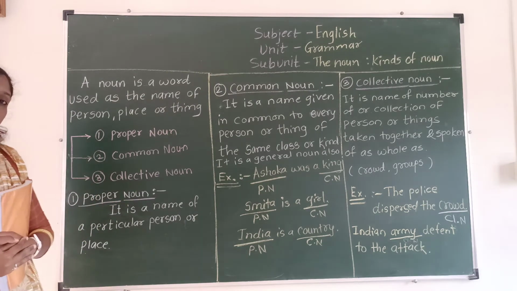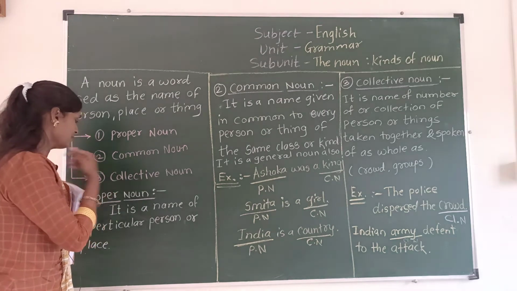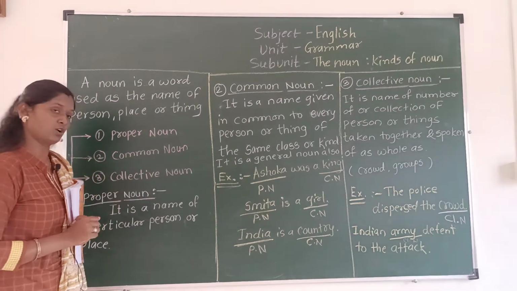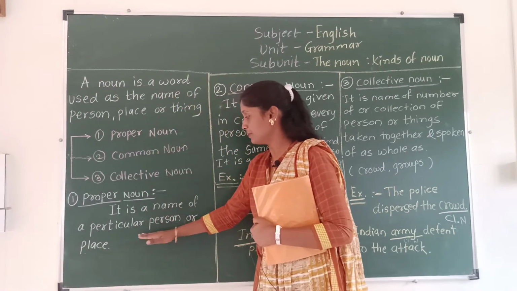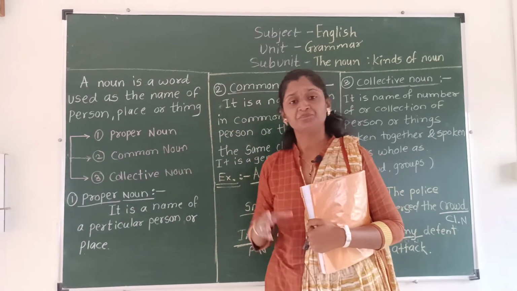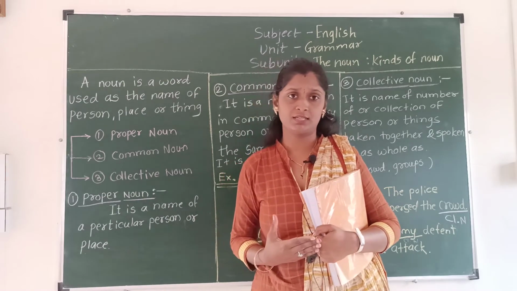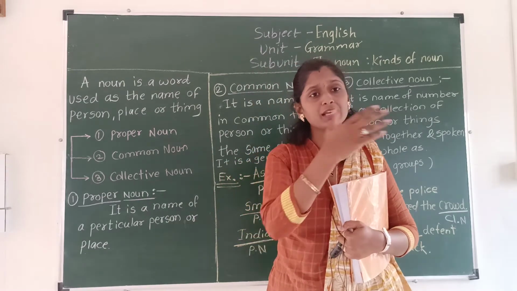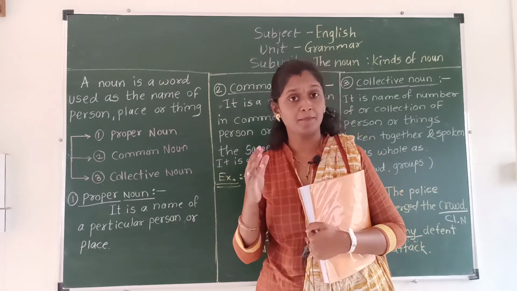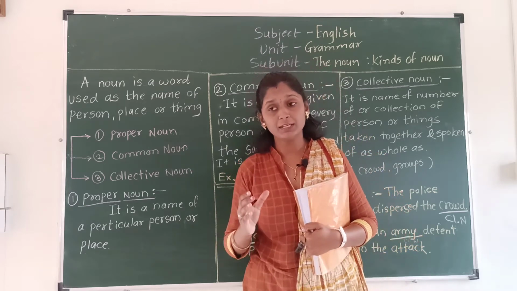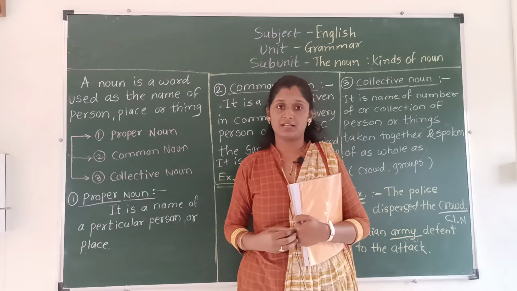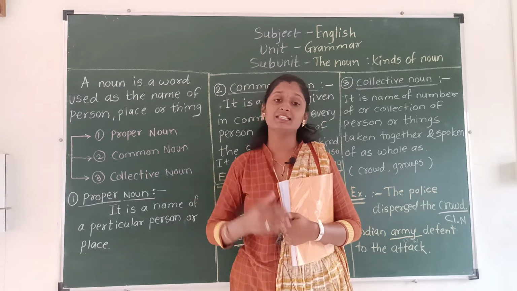Now proper noun means what? It is a name of a particular person or place. It means that in your class so many girls and so many boys are there, but from those boys and girls, Ram is one particular boy, and Sita is another girl.